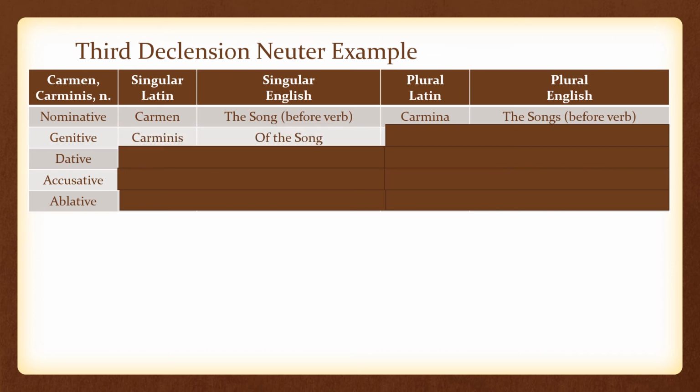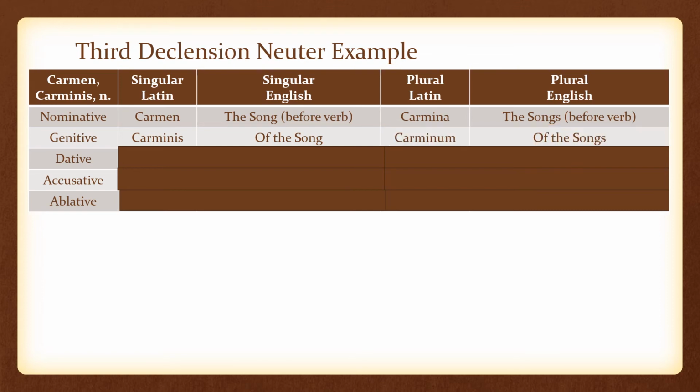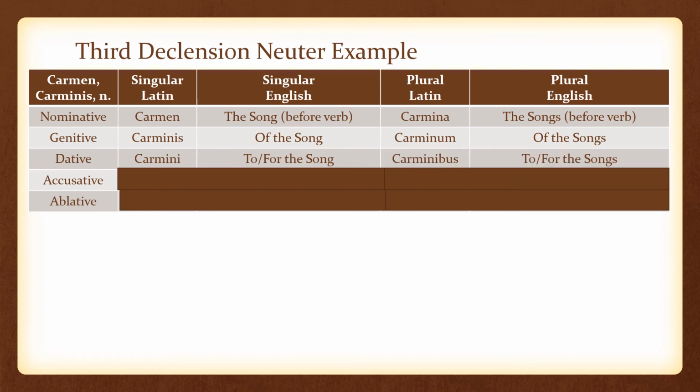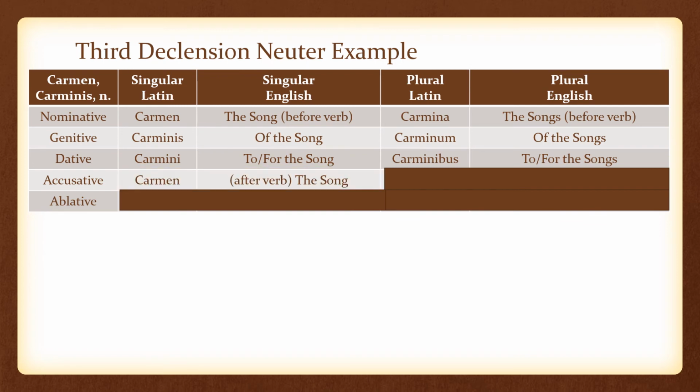Our genitive singular form is carminis, and in English, this would be of the song. Our genitive plural form is carminum, and in English, this would be of the songs. Our dative singular form is carmini, and in English, this would be to or for the song. Our dative plural form is carminibus, and in English, this would be to or for the songs.